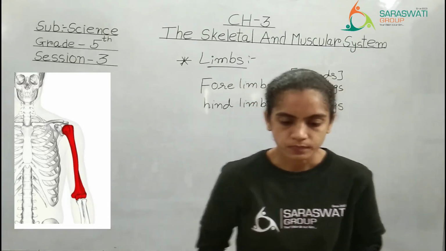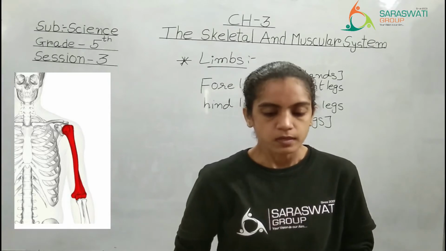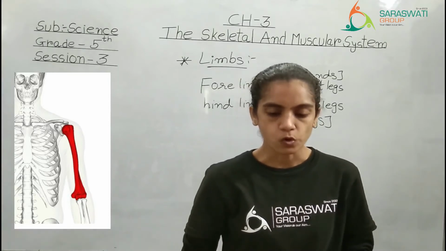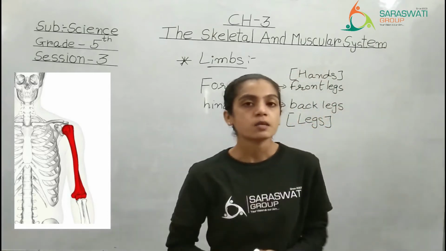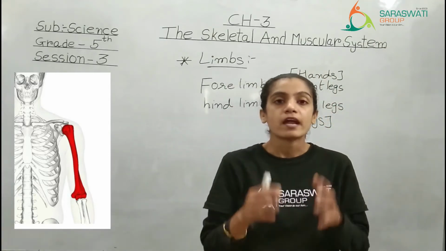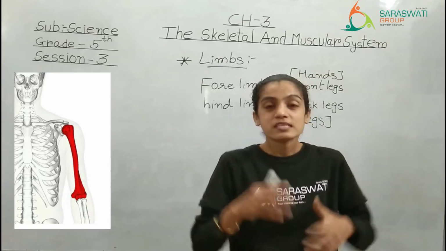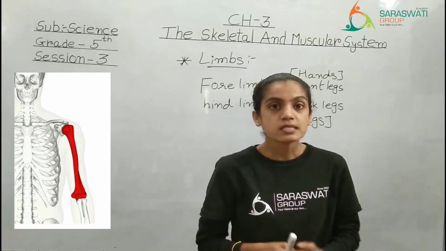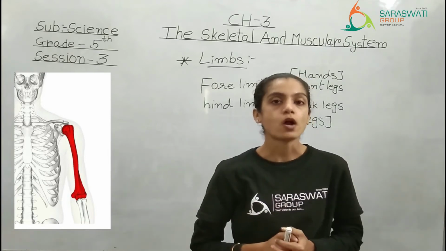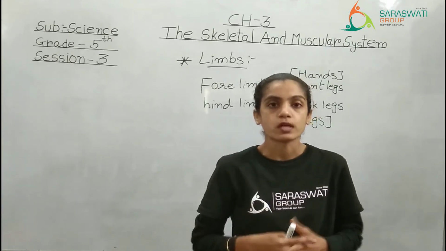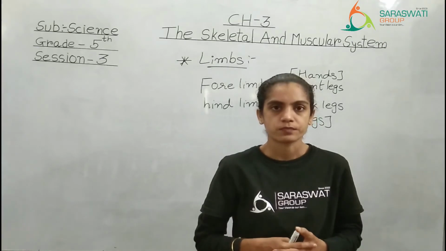Now see, the upper arm is made up of one bone called humerus. Underline this. Here in the picture you can also see the red portion is highlighted. That means that is the bone of the arm. What is the name of that bone? It is humerus.